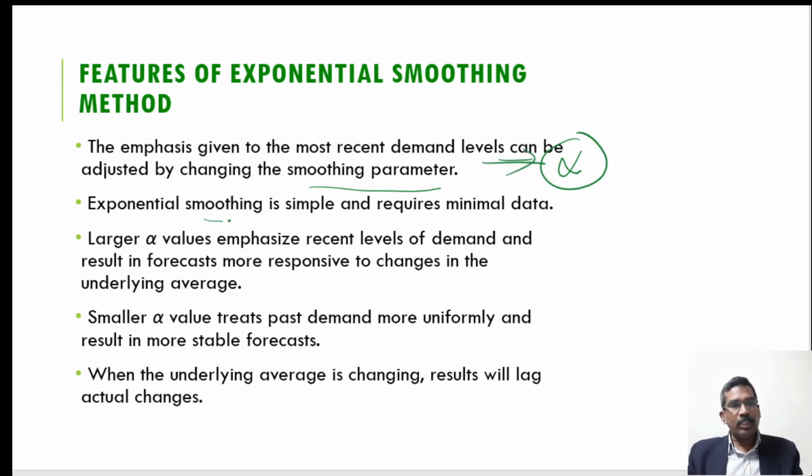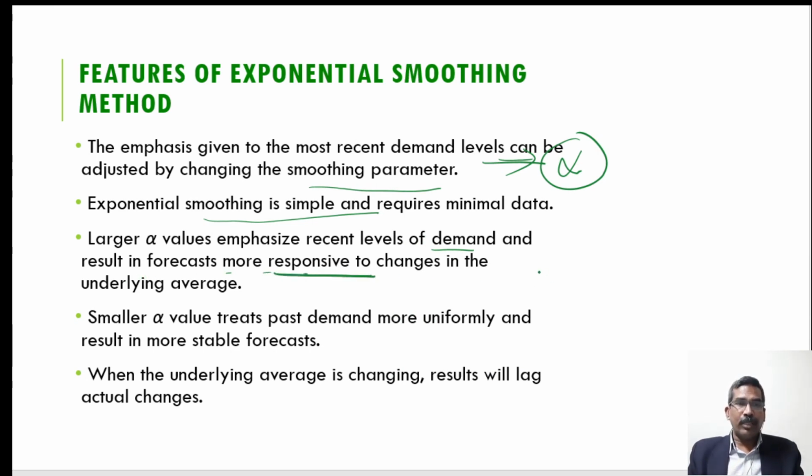Then, exponential smoothing is simple and requires minimal data. There is no requirement for a large amount of past data, because the past data becomes useless or less important for us. Therefore we give more importance to the recent data, and a large amount of data is not required in the exponential smoothing method. Larger alpha values emphasize recent levels of demand and result in a more responsive forecast.